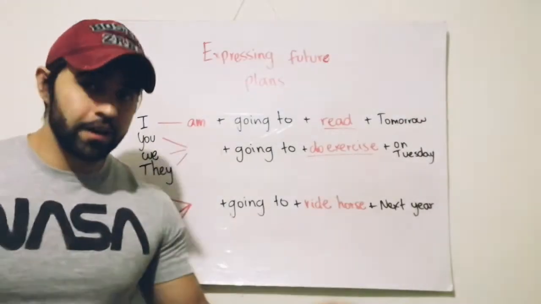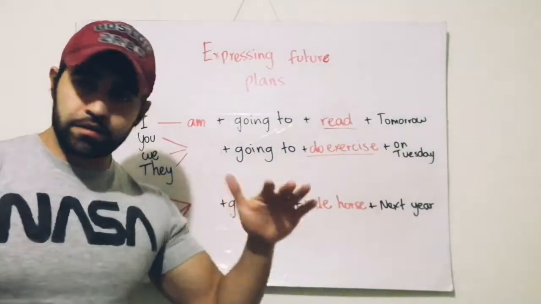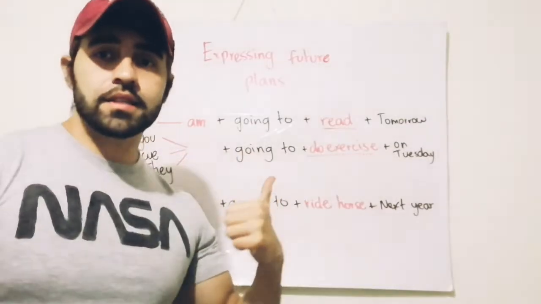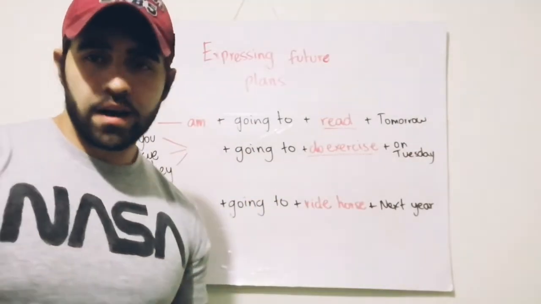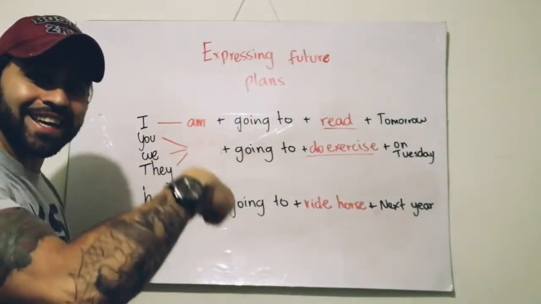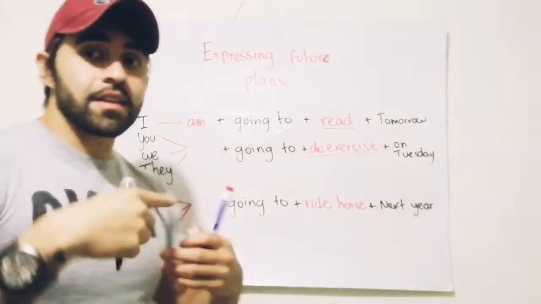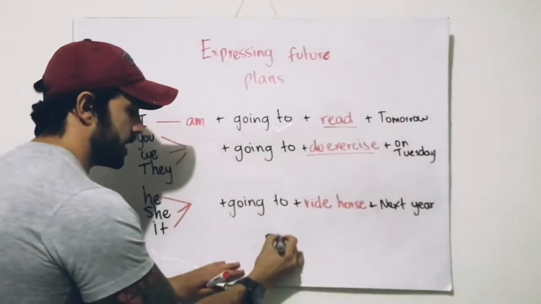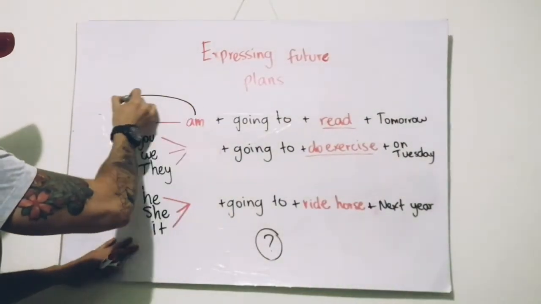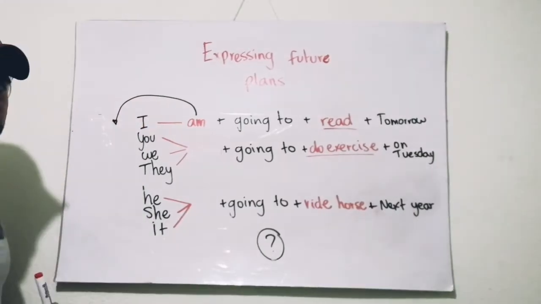Now again, we have exactly the same sentences, but we are going to transform these sentences into the interrogative form. How do we do it? Very easy. The only thing that you have to do to make it interrogative, to make it a question, is use the verb to be at the beginning of the sentence.